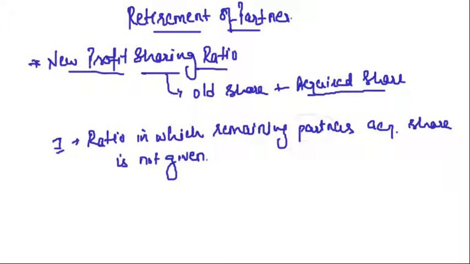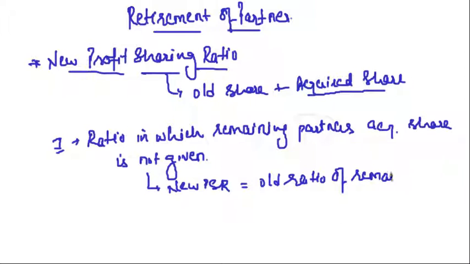In that case I told you that the new profit sharing ratio will always be equal to the old ratio of remaining partners, right? We did one practical also. I showed you the practical proof of this thing: in case the ratio in which remaining partners acquire the share of the retiring partner is not given, the new profit sharing ratio will always be equal to the old ratio of remaining partners. Clear, friends?